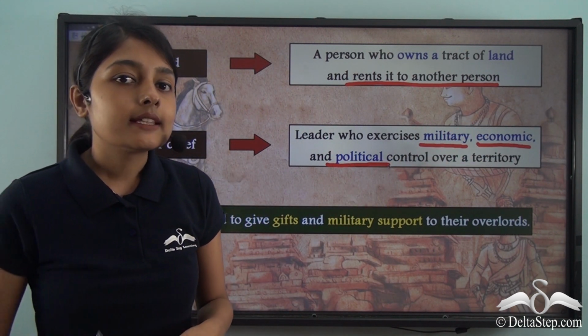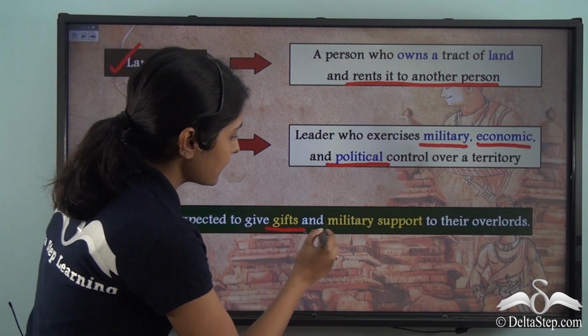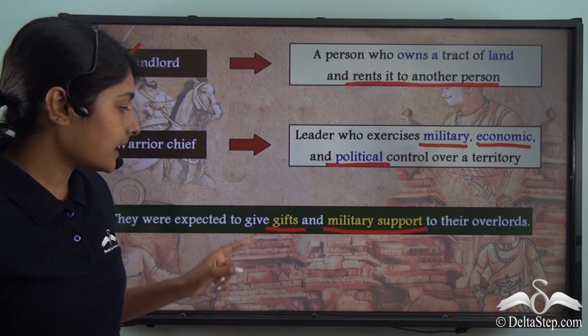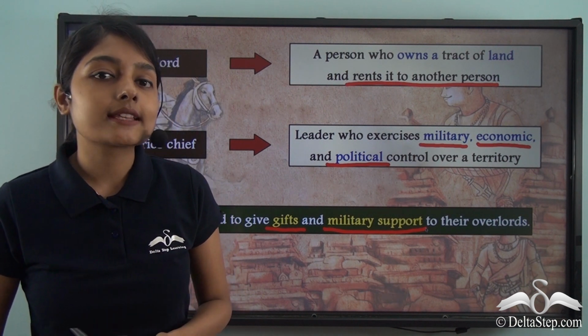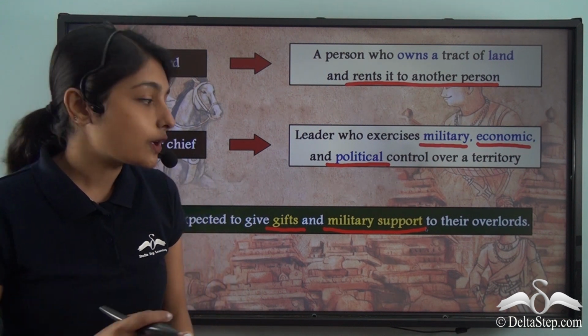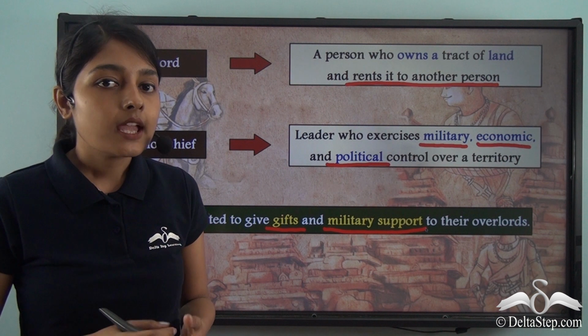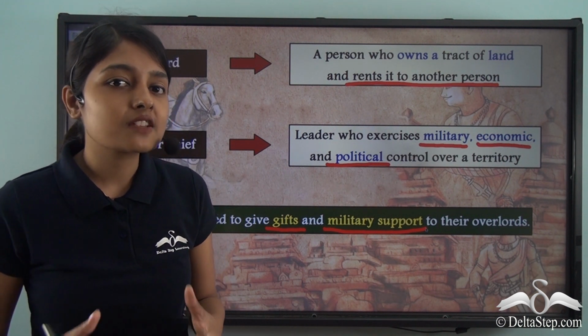And together these landlords and warrior chiefs were expected to give gifts and military support to their overlords. That is to say, these landlords or warrior chiefs who were acknowledged as Samanthas or subordinates by the rulers were expected to give gifts and military support to their overlords. Now let us find out what these landlords and warrior chiefs eventually did.